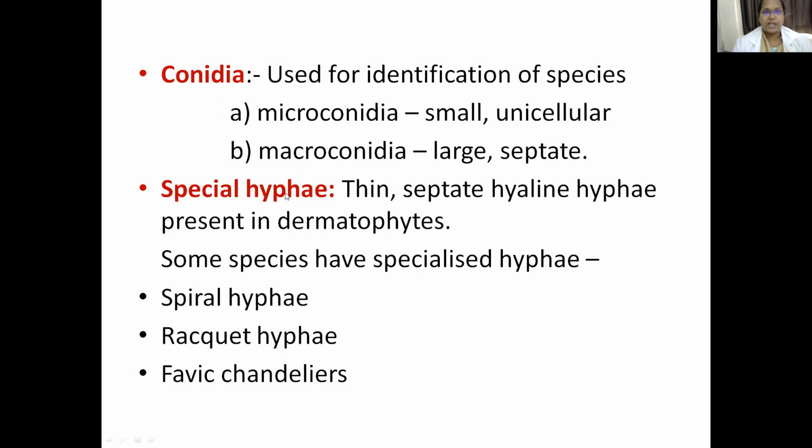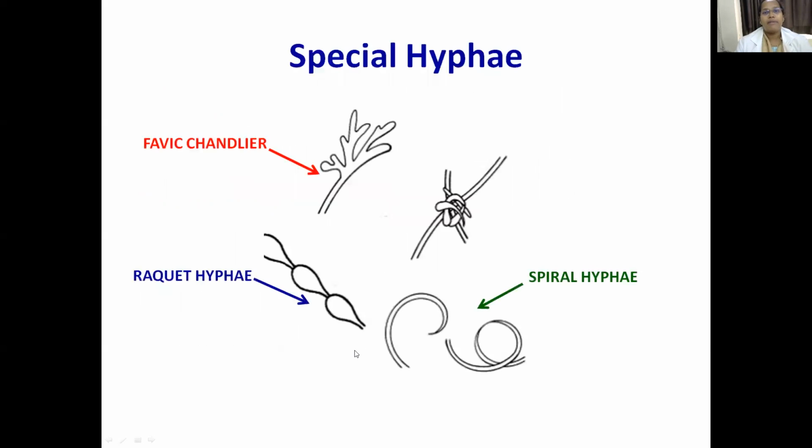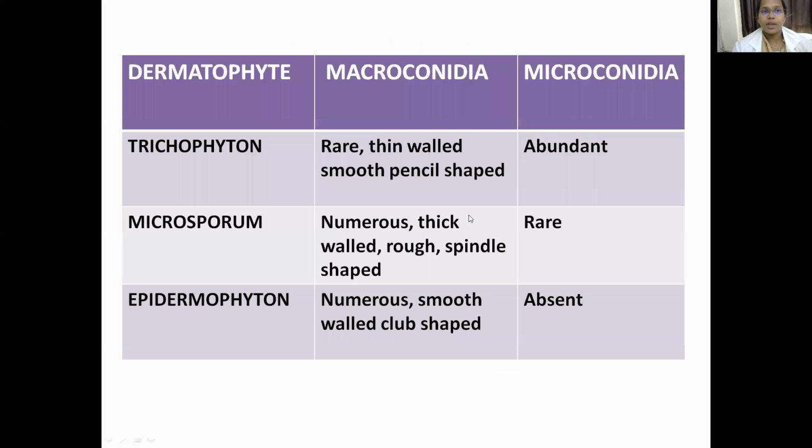Now coming to special hyphae. Usually the dermatophytes have thin septate hyaline hyphae, and some species have specialized hyphae which we call spiral hyphae, racket hyphae or favic chandelier appearance. So this is the favic chandelier appearance, this is racket hyphae and this is the spiral hyphae. What is this? This is nothing but the entangled hyphae that is also giving you a typical appearance.